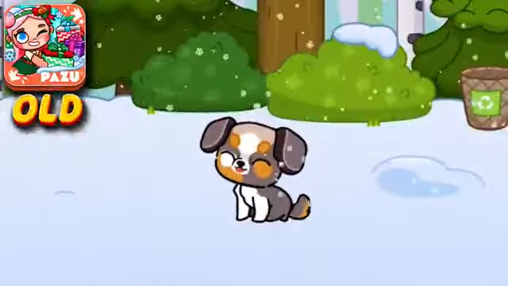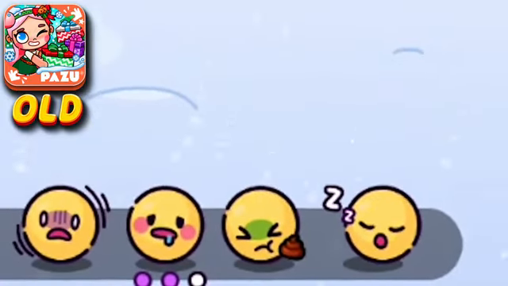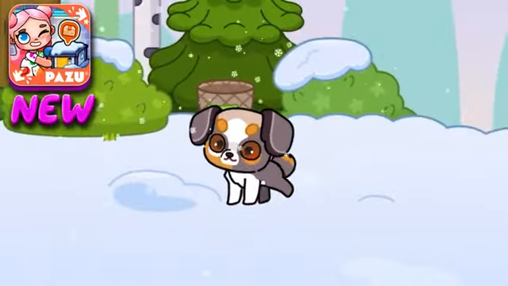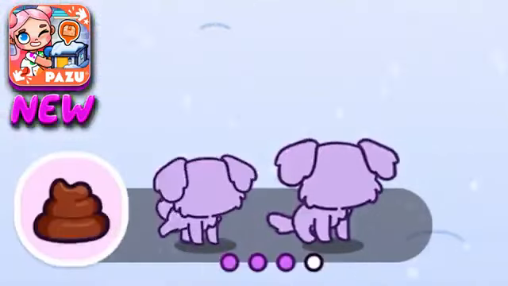I'll show you briefly what has changed in the animations of animals. It would seem that everything is the same, but no. Because in the new version, our animals can go to the toilet, they have 2 new animations for this.